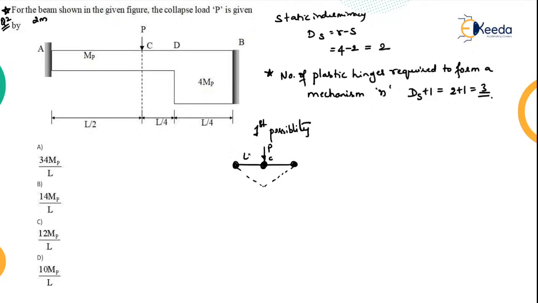So this is point C, this is L by 2, this is L by 2. Okay, so here this particular portion is delta.